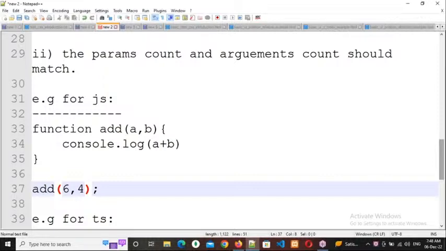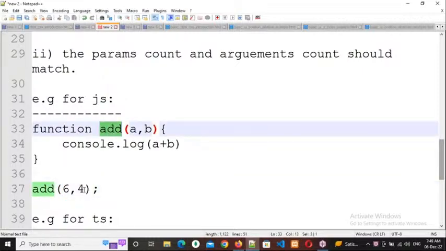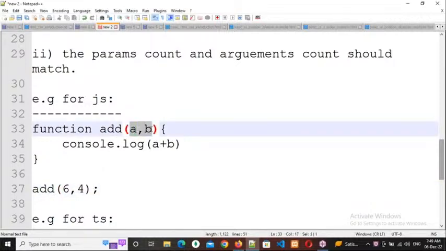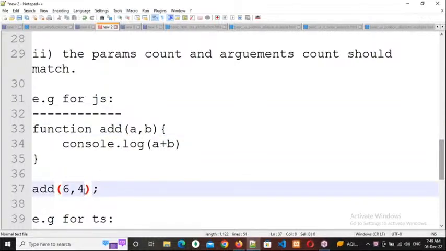Clear, everybody? Respond. Yes, sir. Since we are sending values directly to the function, whenever we declare that function we need to hold those values. Those values are called arguments, and the arguments are held by using parameters. How many parameters do I need to write? As many as there are arguments. Since here there are 2 arguments, we need 2 parameters. These parameters will hold the arguments respectively: first value, first parameter; second value, second parameter. Clear, everybody?